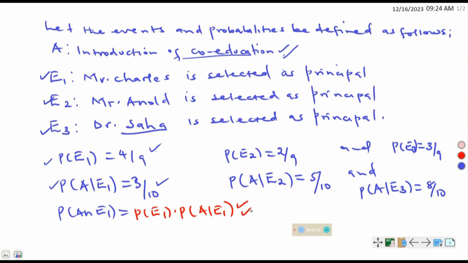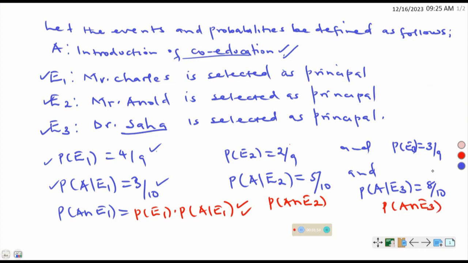We can easily come up with this. Similarly, using these two, we can come up with the probability of A intersection E2, and using these two, the probability of A intersection E3.